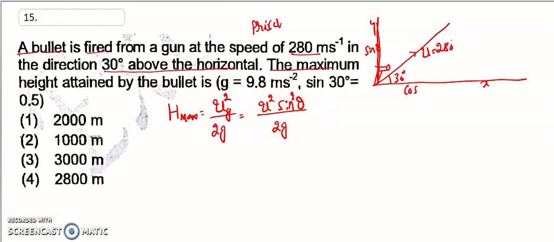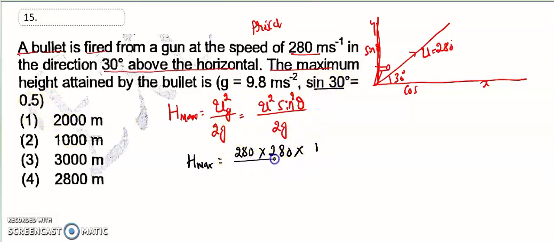Now you have to put the values. So h maximum is equal to 280 into 280 into sin 30. Sin 30 is 1 by 2.